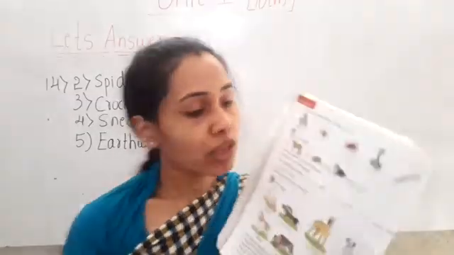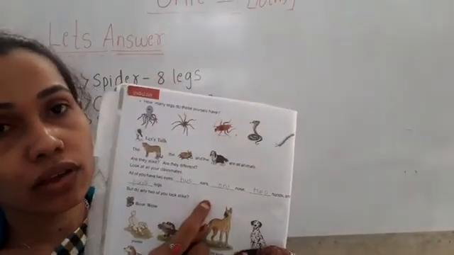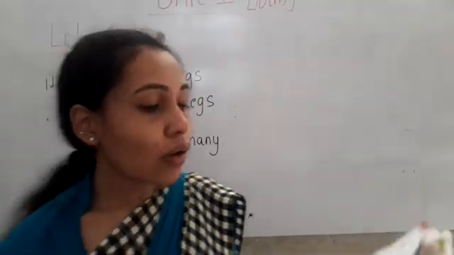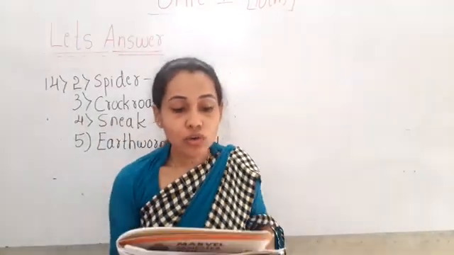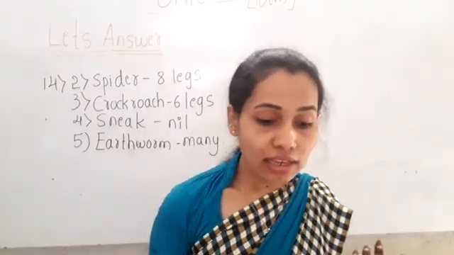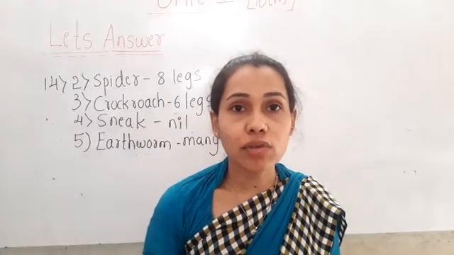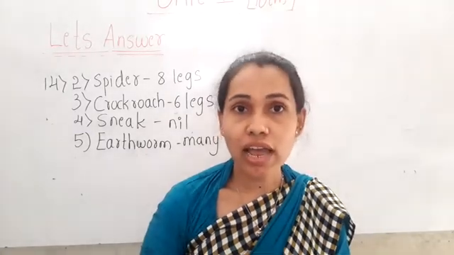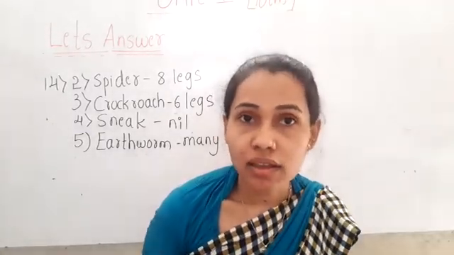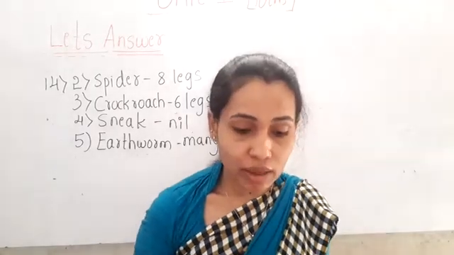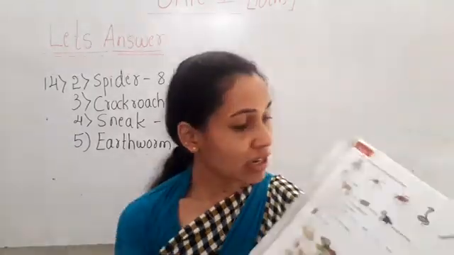Okay children, complete this. Now look, do any 2 of you look alike? Yes children, you are looking alike, you are looking the same, you are having the same parts of the body, but the animals are having different parts.